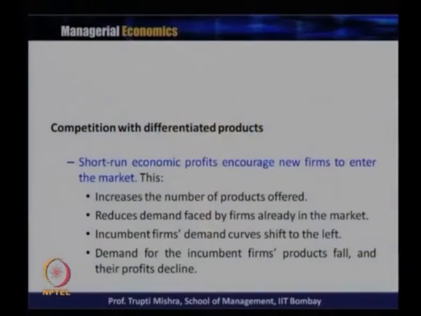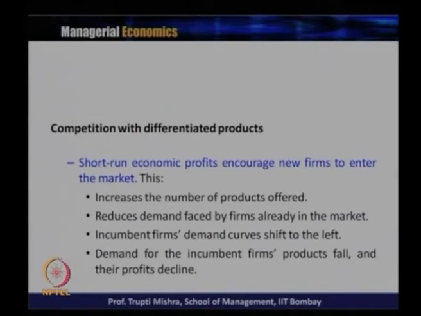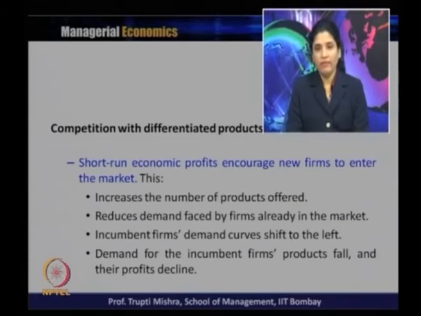Next, before going into the long run, we will see what happens when the firms get supernormal profit or when the firm gets a loss. So, short run economic profit encourages new firms to enter the market, increases the number of products offered, reduces the demand faced by the firms already in the market, and the incumbent firms' demand curve shifts to the left, demand for the incumbent firm's product falls and their profit decreases.